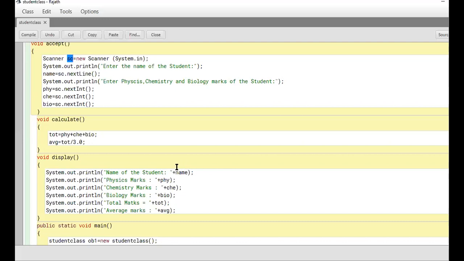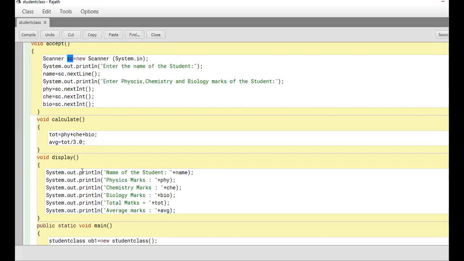No. Okay. Similarly, physics mark. I want to display a message, so the message should come in double quotes. This is a variable, so we have to join them with a plus. Like that, it can be done for your total and average. This function's job is only to display the value.